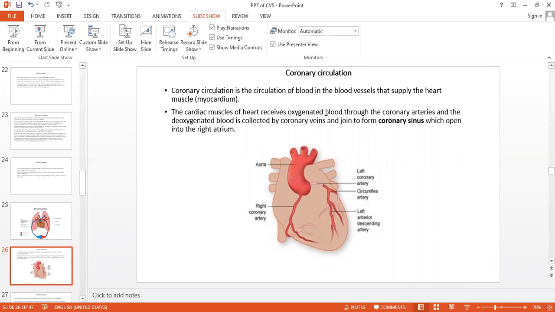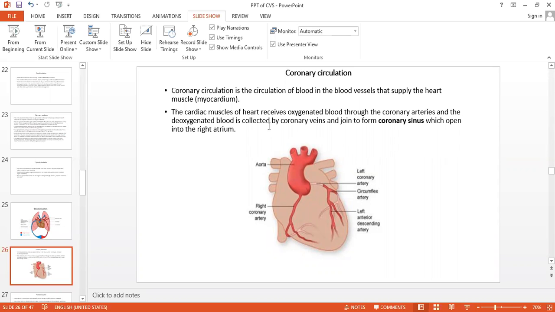See here the big artery, the aorta, and then its branches, the right coronary artery and left coronary artery, and the capillaries rejoin, and the veins join to form the coronary sinus.